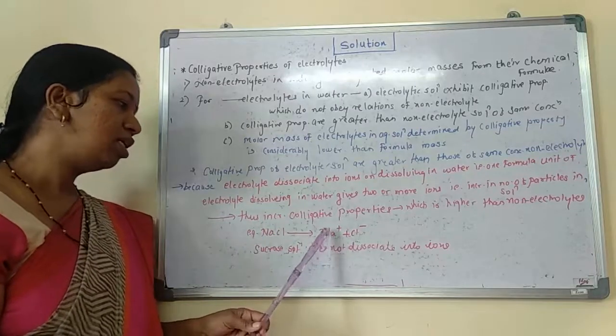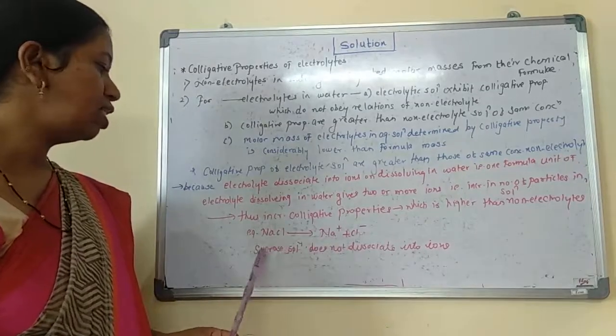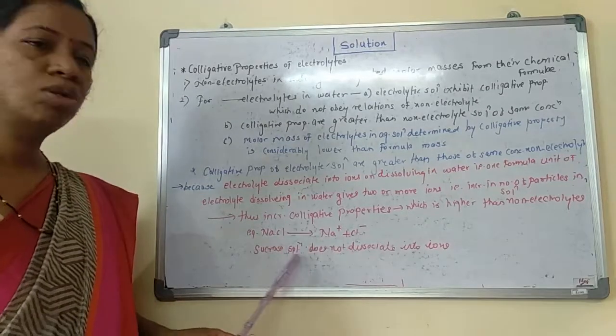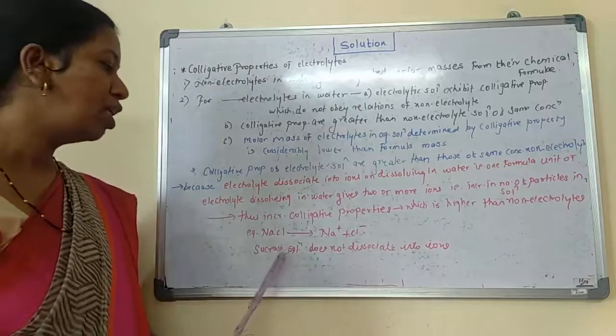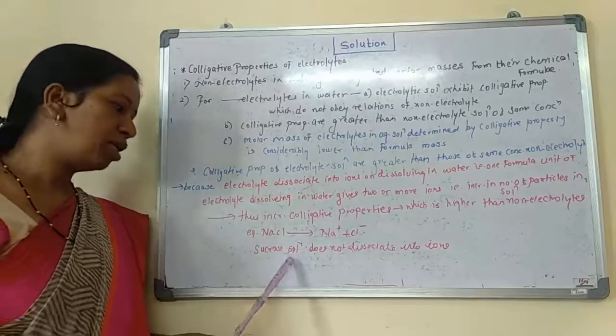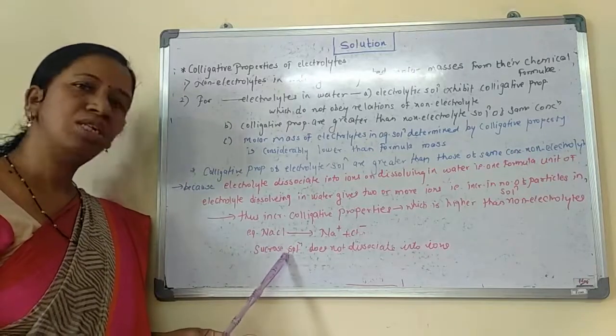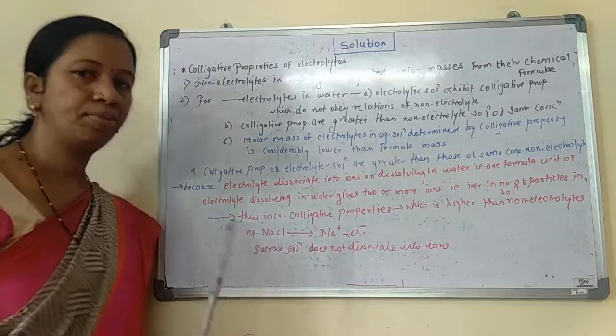So here the colligative property increases, whereas a sucrose solution does not dissociate in water, so the colligative property depends on the formula of the sucrose. Here there is no dissociation.